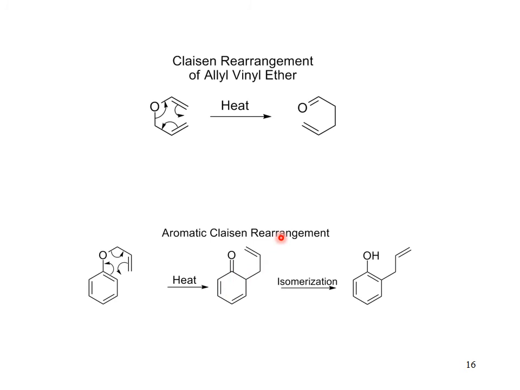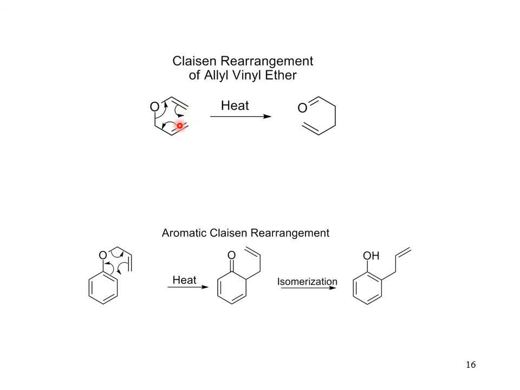This is another Claisen rearrangement, of allyl vinyl ether, in which you can see that this is the allyl group and this is the vinyl group. That way this is called allyl vinyl ether. On simple heating, electrons move. The pi electron moves here and this sigma bond shifts towards this, and this pi electron makes a bond, resulting in the formation of this rearranged product.